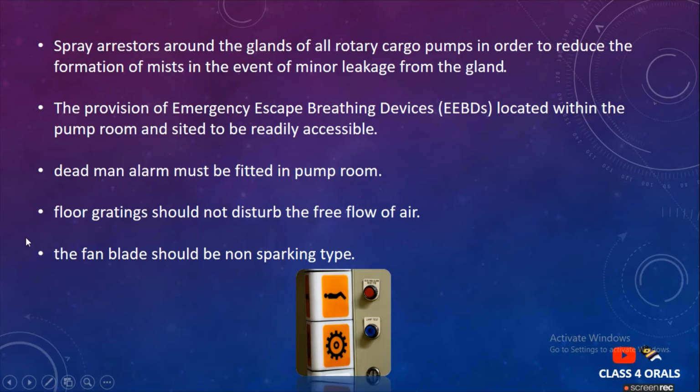An additional point of cargo pump room safeties includes the spray arresters around the glands of the rotary cargo pump, in order to reduce the formation of mist in the event of a minor leakage from the gland. The gland packing of the cargo pumps rotates at very high RPM. There can be sparks or oil around the gland packing, so a mesh should be provided on the shaft for the protection of the glands.